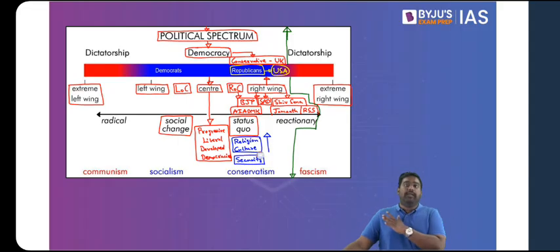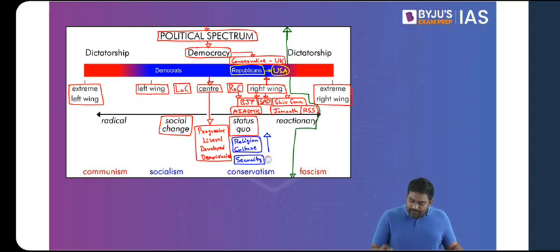As you move towards the right wing, the issue of security acquires a lot of importance. And it reaches a stage where, in the name of security, in the name of patriotism, jingoism might be promoted. Jingoism is an extreme form of nationalism.